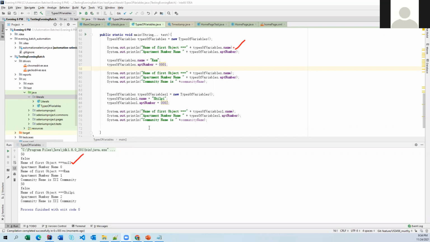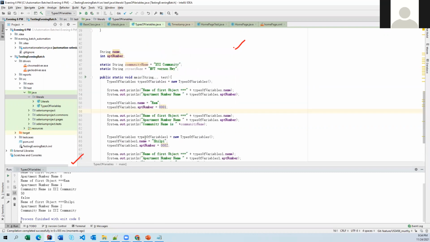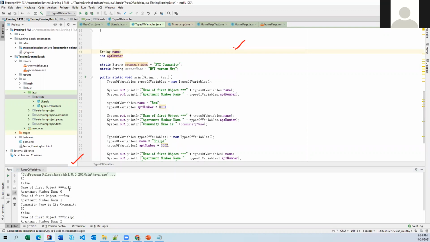Here, just take a look. We have not declared anything here. We have just left it as it is. But here it is printing some value called null. So who is assigning that value? The Java Virtual Machine. The Java Virtual Machine is going to take care of assigning default values for any variables.